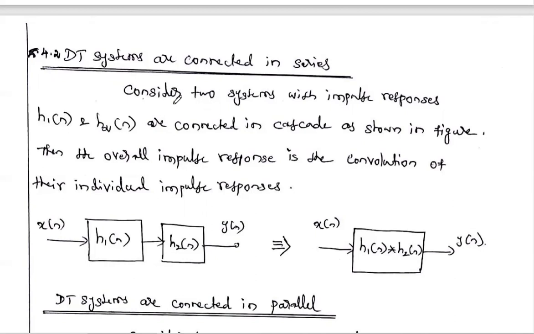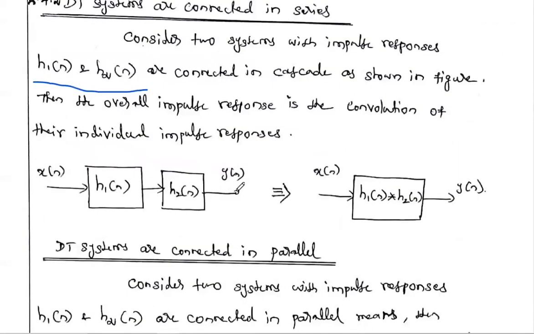Here we are considering two systems with impulse responses h1[n] and h2[n] connected in cascade, and that diagram is given here. This is system 1, S1, and this is system 2, S2. The first system has impulse response h1[n], and the second system has impulse response h2[n].